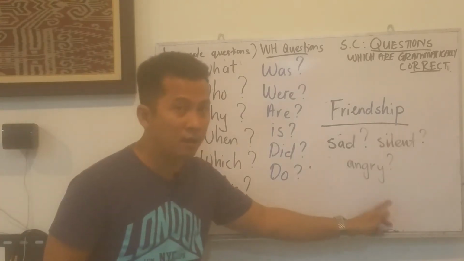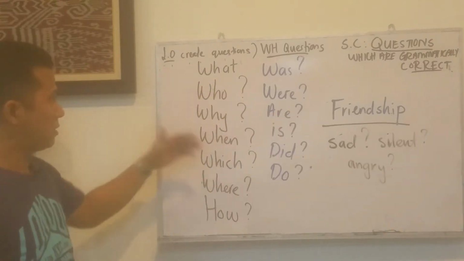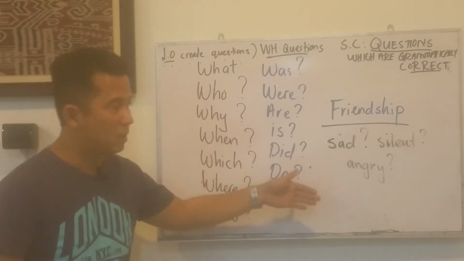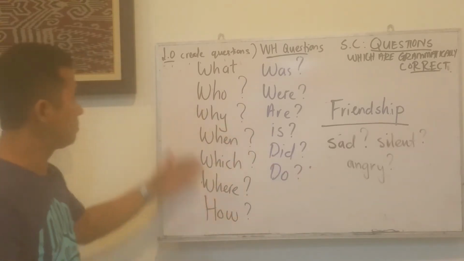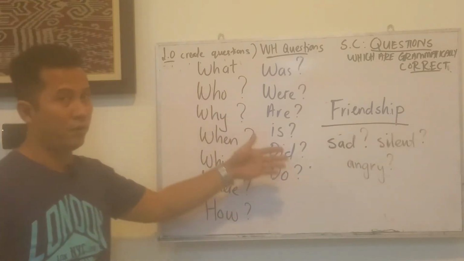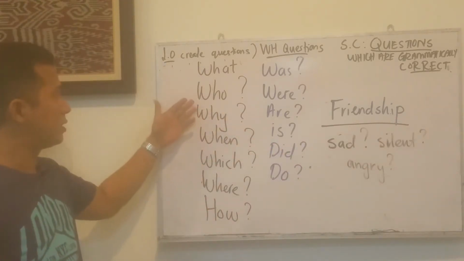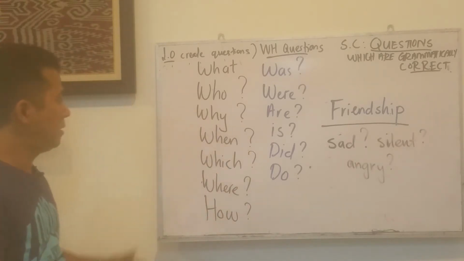If your friend is angry, you can use these WH questions to ask your friend about the causes of his anger. For example, what makes you angry? What is the cause of your anger? So you can say, who makes you angry? Why are you angry?